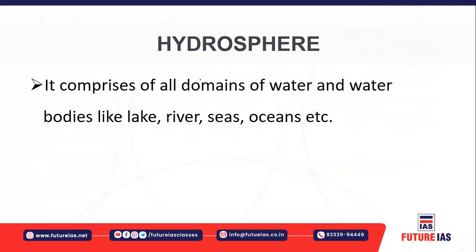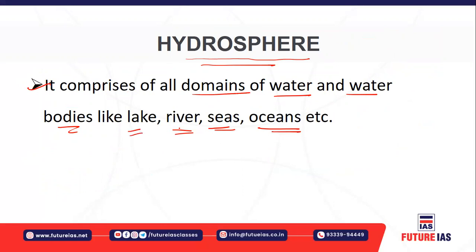Okay, let's understand the hydrosphere. As I told you, hydrosphere comprises all the domains of water and water bodies. Everywhere you find water or water bodies, the domain is called hydrosphere. So you have seas, oceans, rivers, lakes.